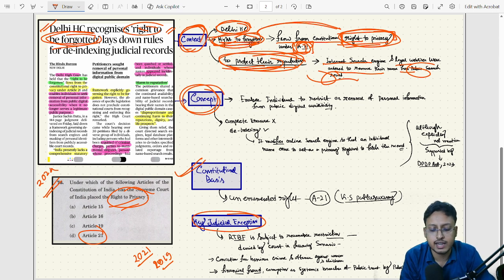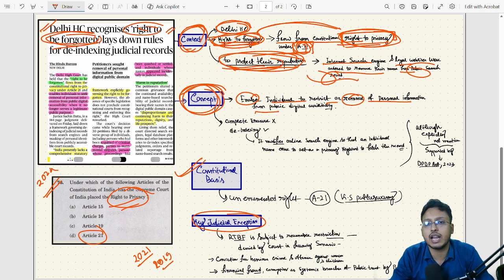Now we need to understand the concept. What is the concept of the right to be forgotten? See, the right to be forgotten is like a power, because of which it enables an individual to restrict or remove personal information from public digital availability.